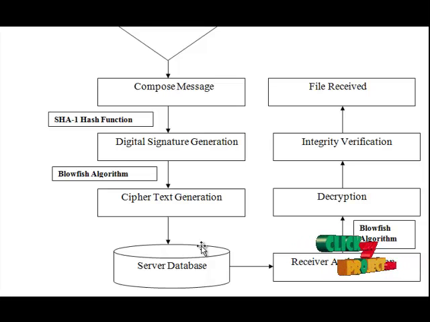Whenever the receiver's authentication is validated, it can be accessed from the database, and decryption is performed using the same key used for encryption. The integrity verification test is done based on the digital signature from the hash function, and finally the file is received and stored in the specific receiver's database.